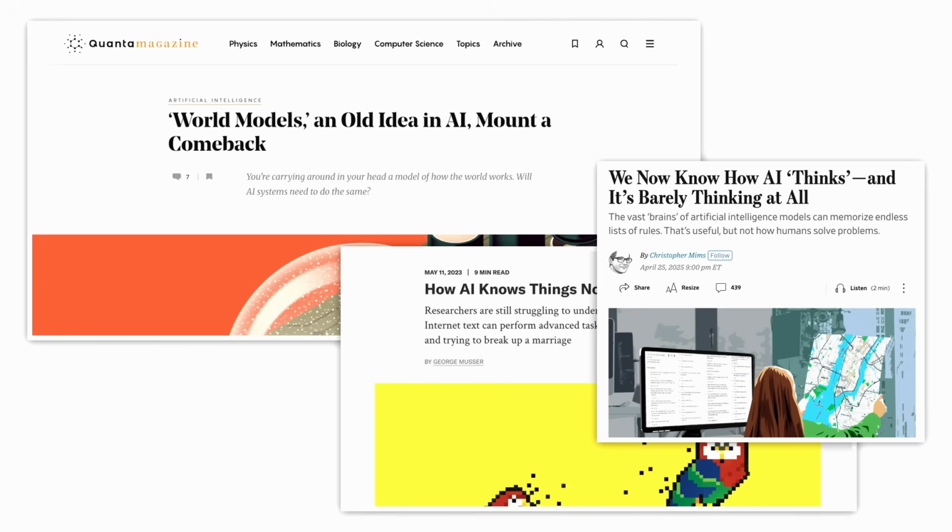Now, the question of how and whether language models or any other AI systems that we have today represent the world and how they represent themselves have gotten a lot of attention in the last couple of years. Right now, there's a huge amount of disagreement within the community about what it even means for a language model or a neural network or an AI system more generally to possess a world model, or what features we should expect world models to possess.